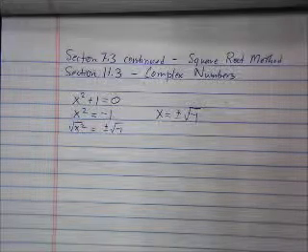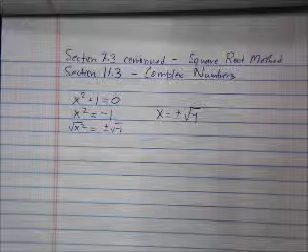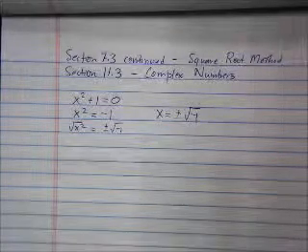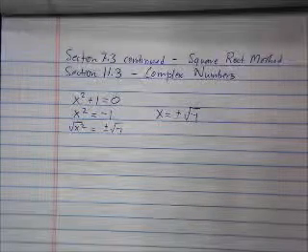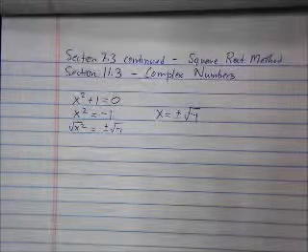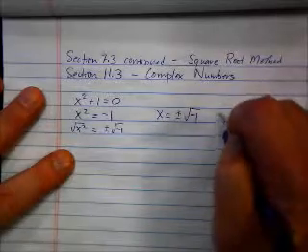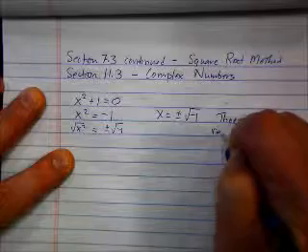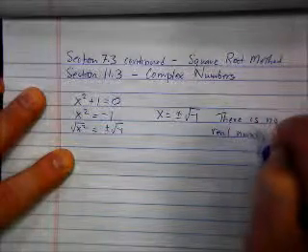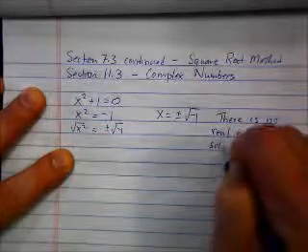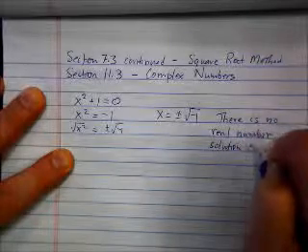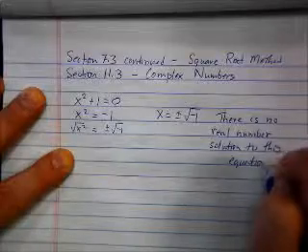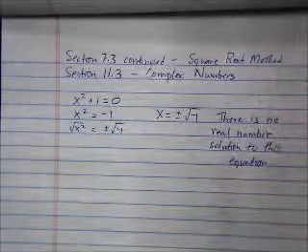Negative 1 times negative 1 is positive 1. So what's the square root of negative 1? 1. Nope, because 1 times 1 doesn't give me negative 1 either. All right, so the problem is there is no real number solution to this equation. There's no real number that works.